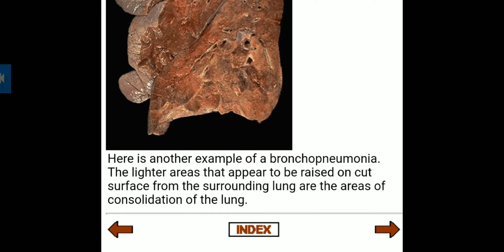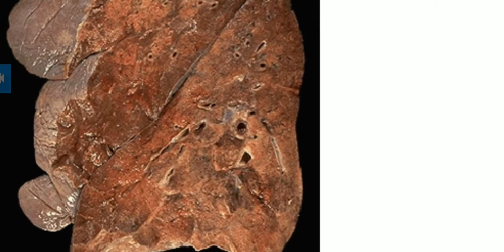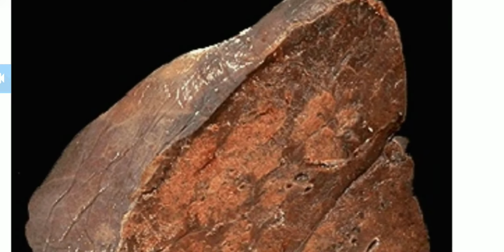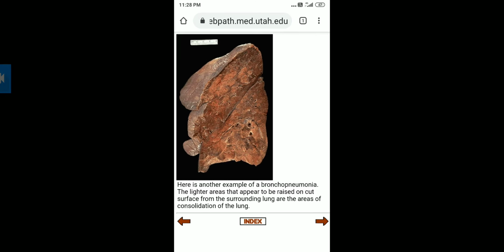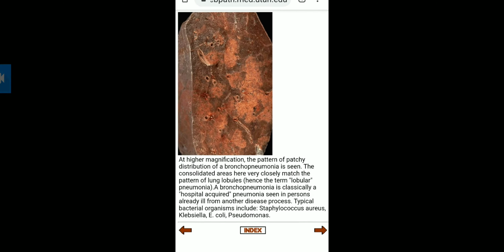Here is another example of bronchopneumonia, and the lighter areas that appear to be raised on the cut surface from the surrounding lung are the areas of consolidated lung. Means here the consolidation occurs.